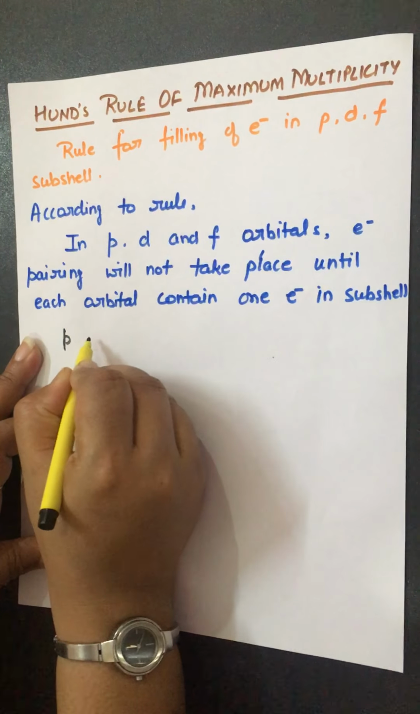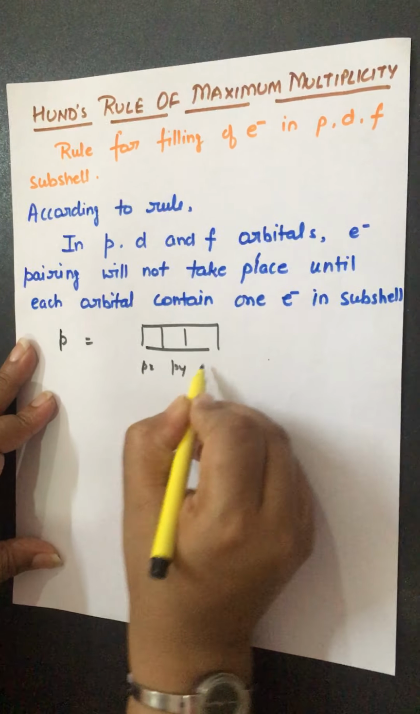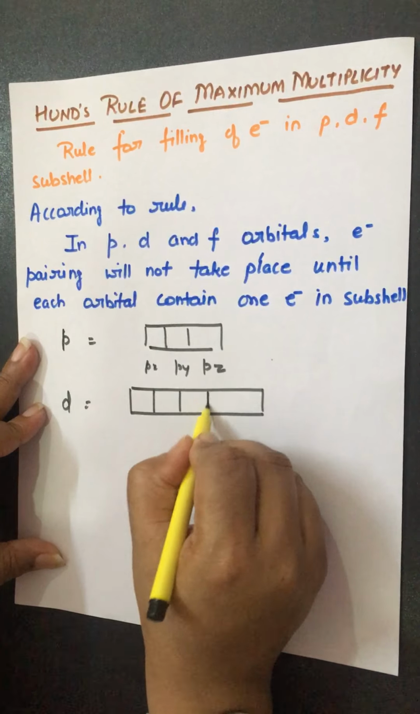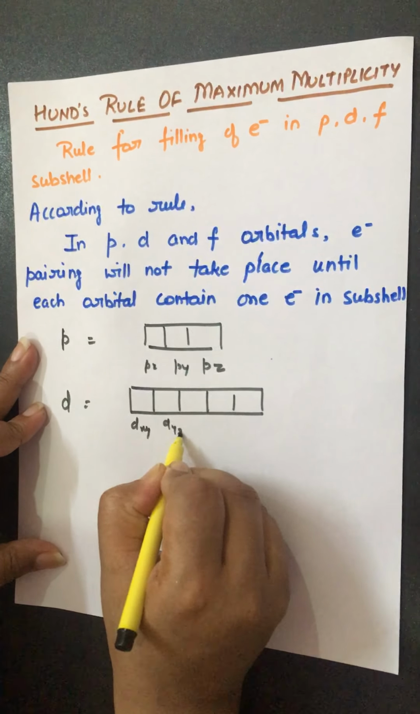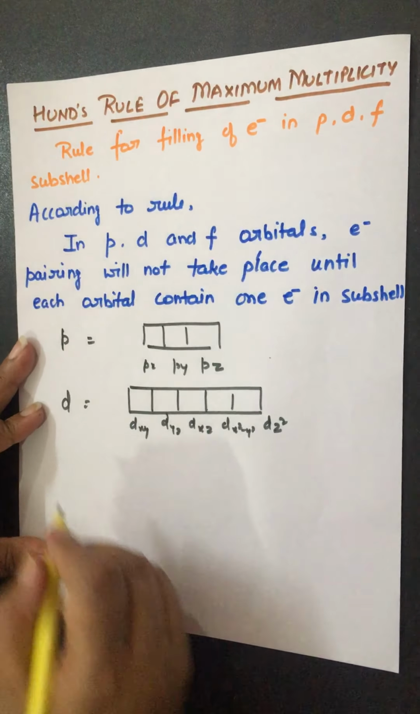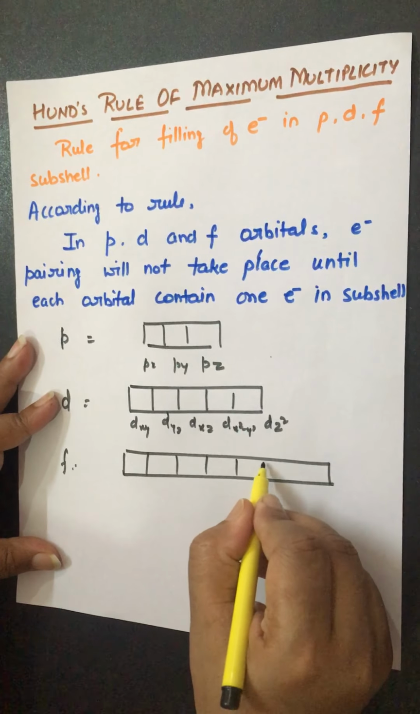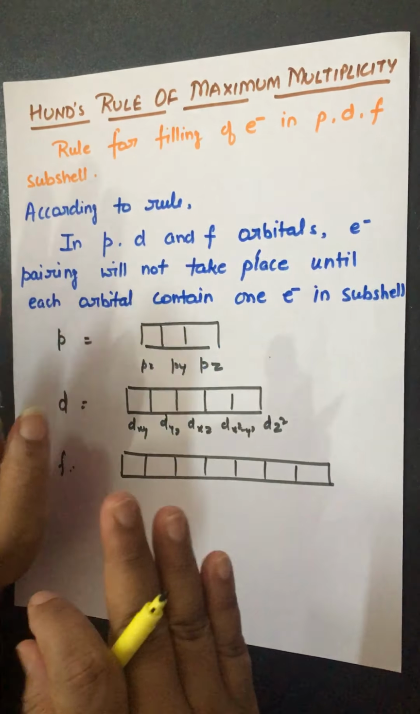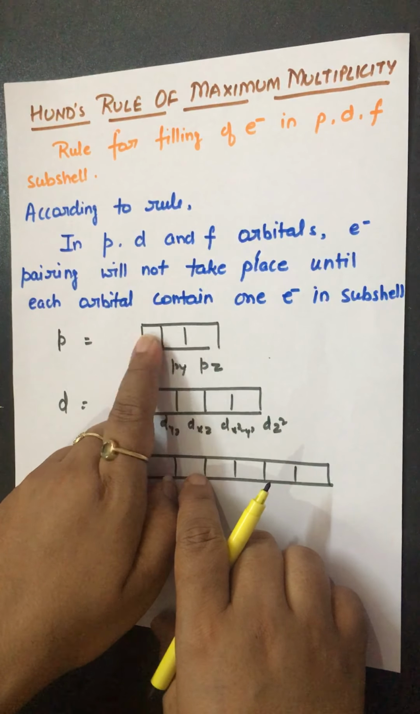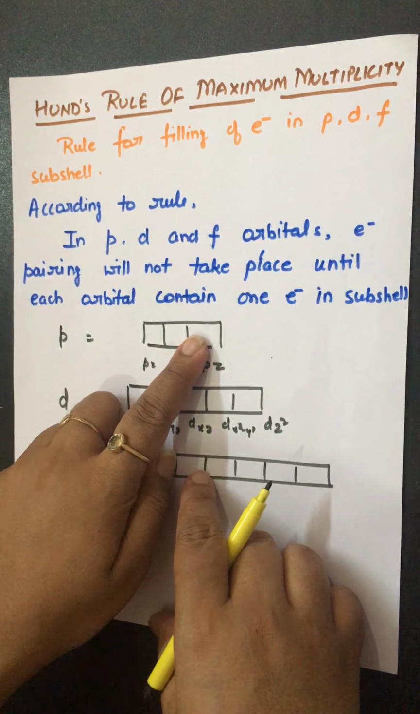We know that the p subshell has 3 orbitals like this: px, py and pz. The d subshell has 5 orbitals like this: dxy, dyz, dxz, dx square y square and dz square. And the f subshell has 7 orbitals like this. Okay, what did this rule say? Firstly electrons will fill 1, 1 and 1 in this manner, and then when all the orbitals have 1 electron, only then pairing will take place.